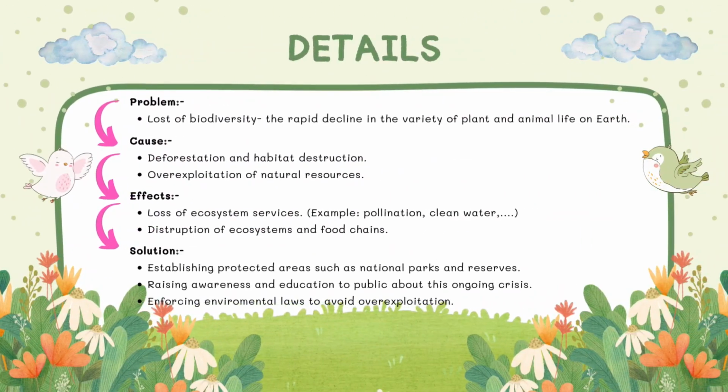Details. Problem: loss of biodiversity. The rapid decline in the variety of plant and animal life on Earth causes deforestation, habitat destruction, and overexploitation of natural resources. Effects: loss of ecosystem services, for example pollination and clean water, and disruptions of ecosystems and food chains. Solution: establishing protected areas such as national parks and reserves. Next, raising awareness and educating the public about this ongoing crisis. Lastly, enforcing environmental laws to avoid overexploitation.